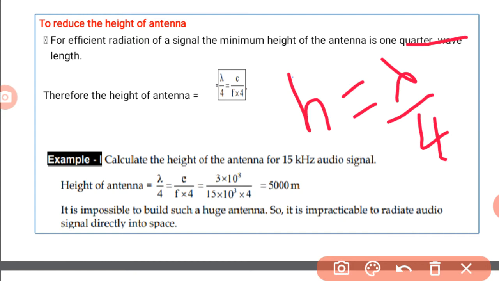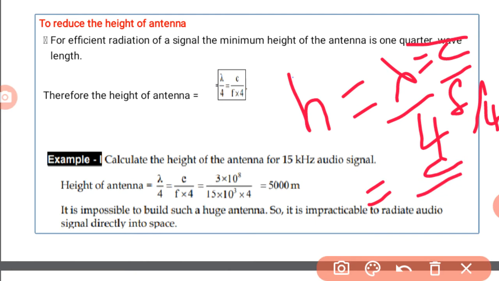Already we know that lambda is equal to c by f. So h is equal to c by 4f. That is the height of the antenna. So for efficient radiation of a signal, the minimum height of the antenna is 1/4 wavelength.